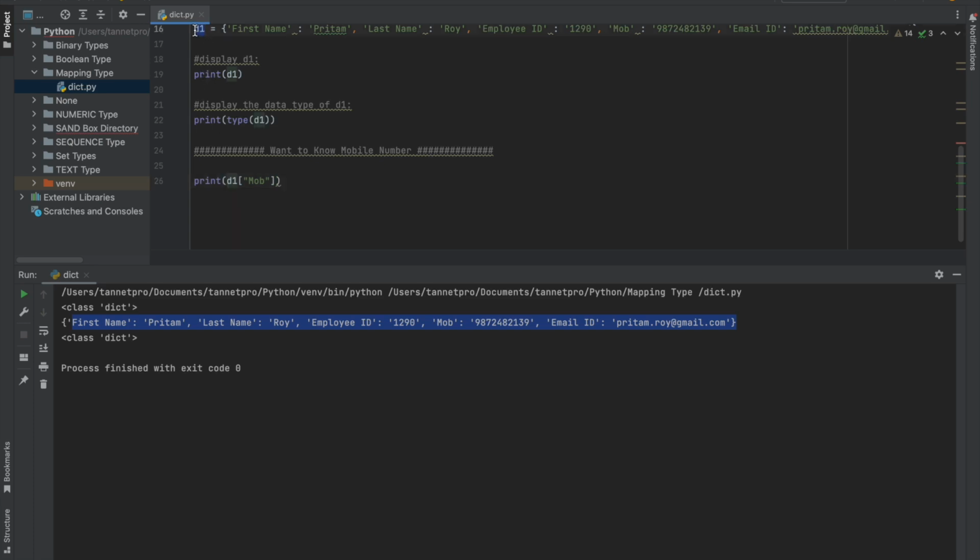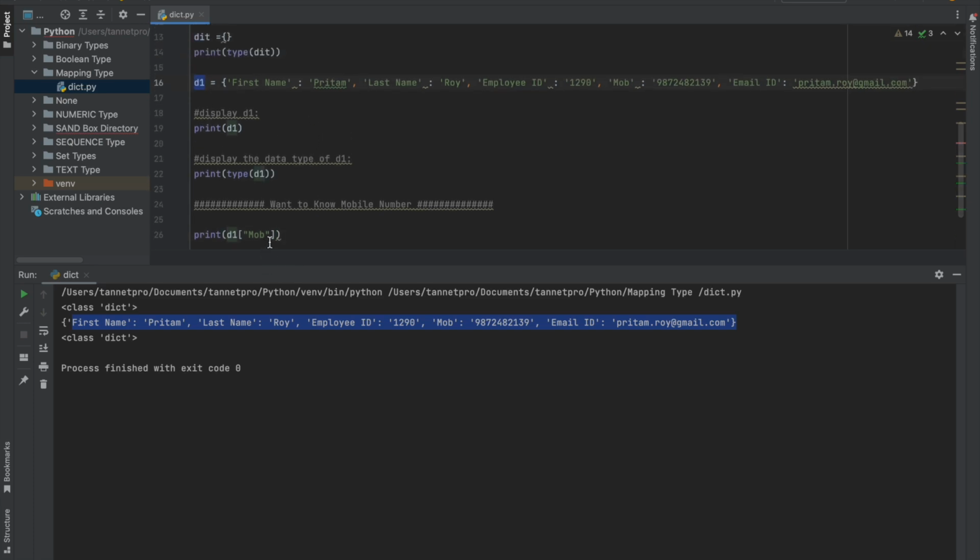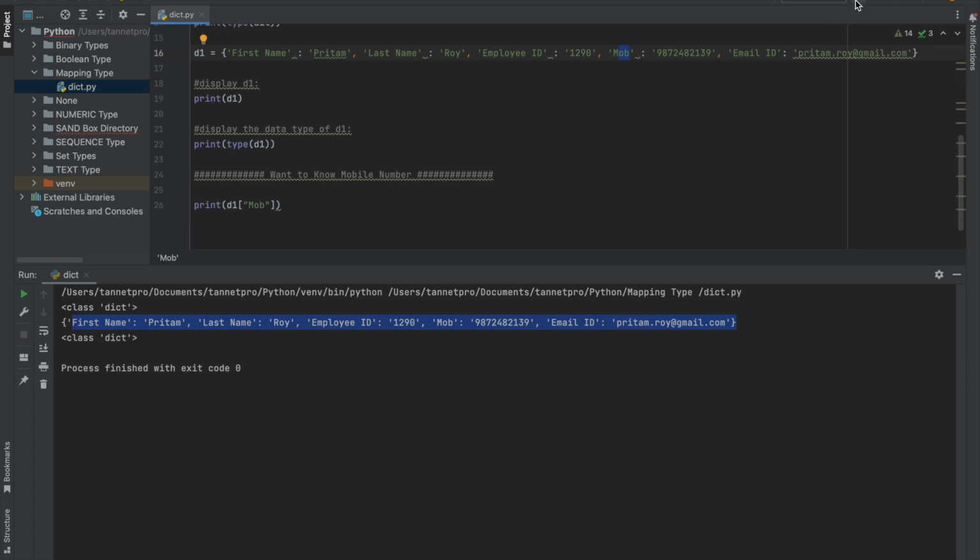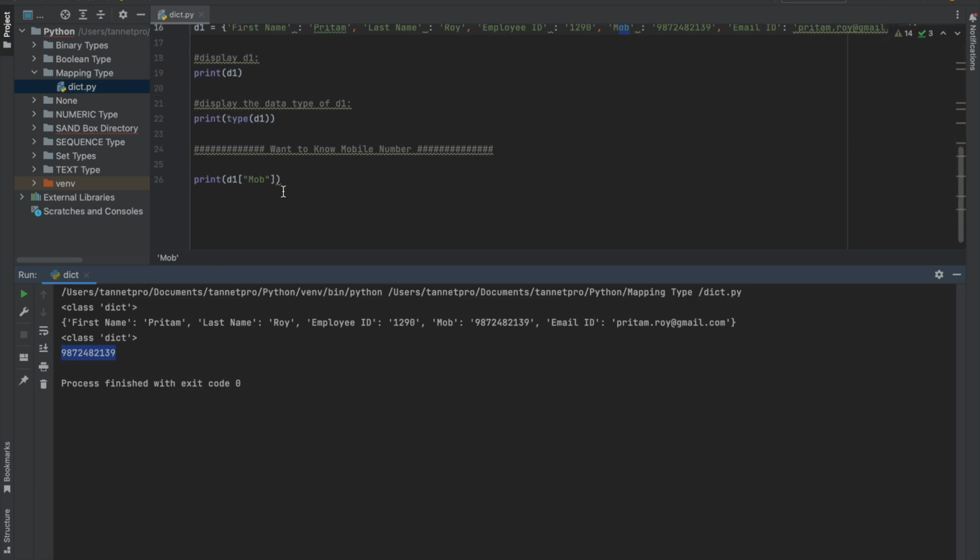Who is D1? This is the variable D1. Then D1 with MOB, the mobile number. This is the key, and I want to see the value of this mobile key. Yeah, so this is the value. So I can call a specific key's value this way.